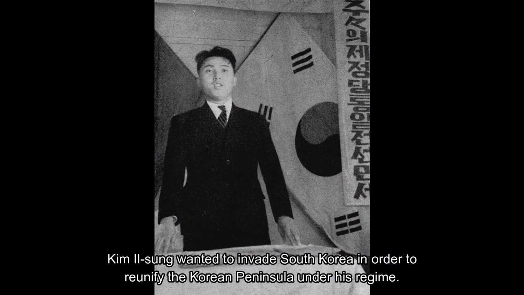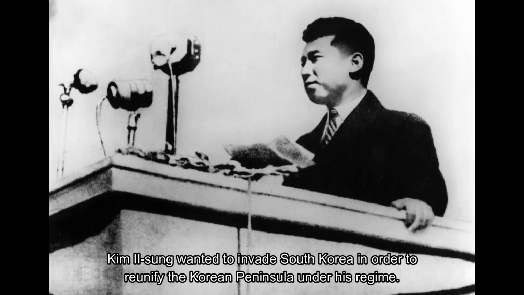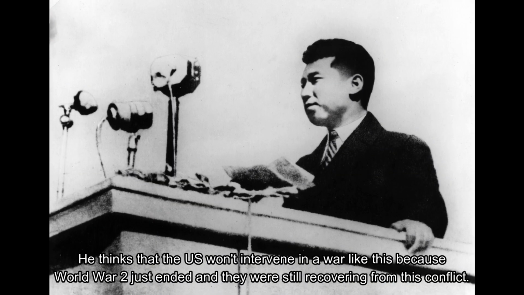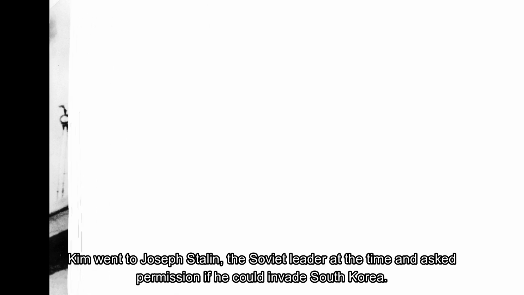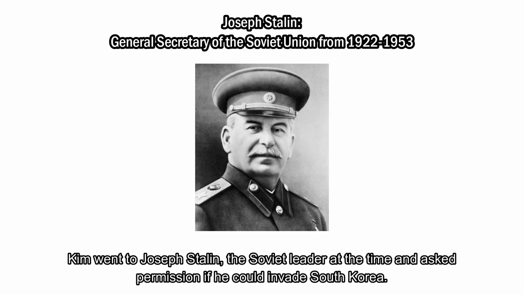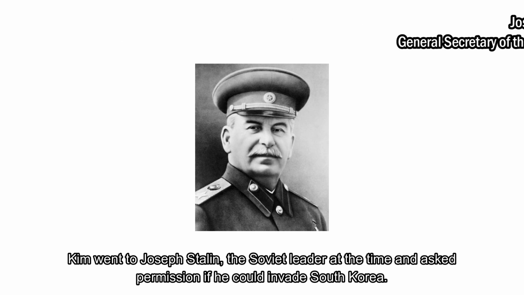Kim Il-sung wanted to invade South Korea in order to reunify the Korean peninsula under his regime. He thinks that the US won't intervene in a war like this because World War II just ended and they were still recovering from this conflict. Kim went to Joseph Stalin, the Soviet leader at the time, and asked permission if he could invade South Korea.